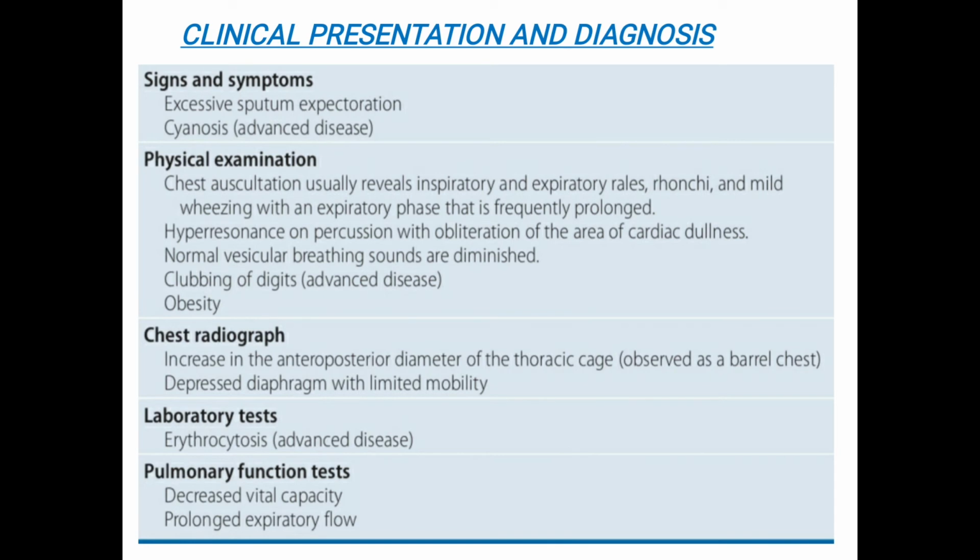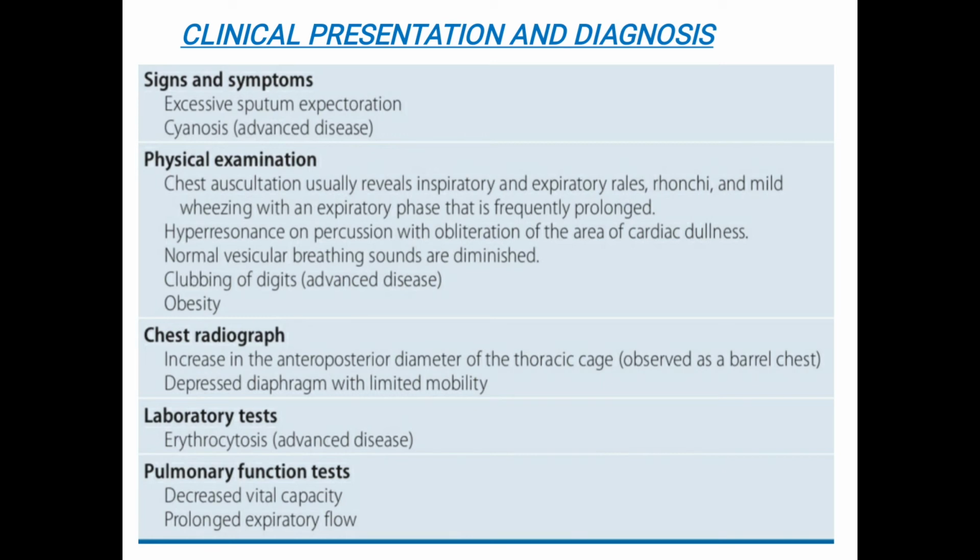On physical examination, what findings are there? Chest auscultation usually reveals inspiratory and expiratory rales, rhonchi, and mild wheezing with an expiratory phase that is frequently prolonged. So, with the help of chest auscultation, we can find inspiratory and expiratory rales, rhonchi, and mild wheezing, which is prolonged, in chronic bronchitis. Hyperresonance on percussion with obliteration of the area of cardiac dullness.